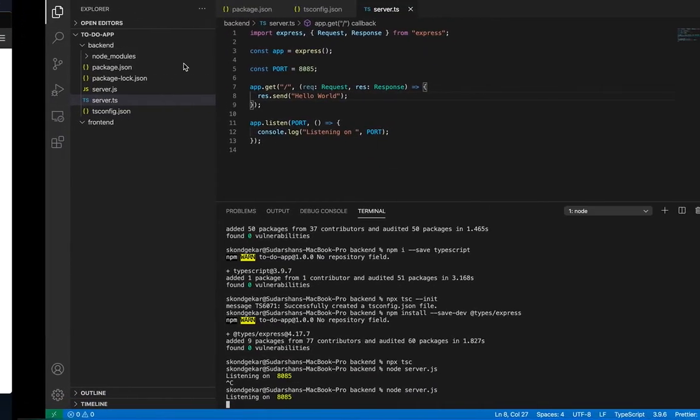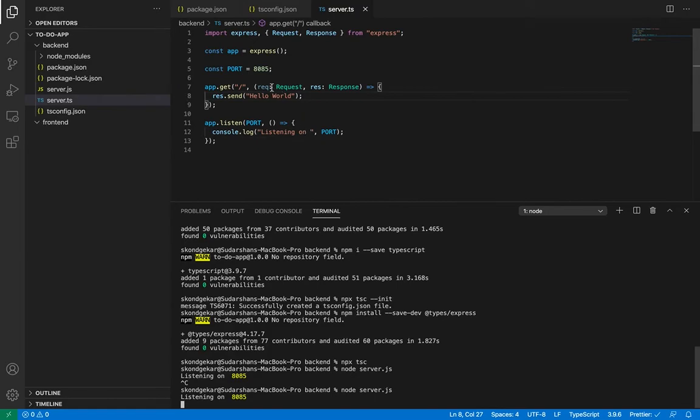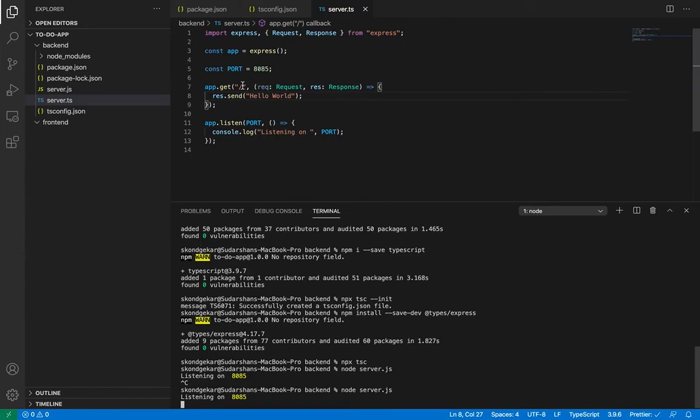Am I doing something wrong over here? 8085, app.get, request, response, hello world. Cannot GET slash. Maybe I will have to put it like this. Okay. The problem is...